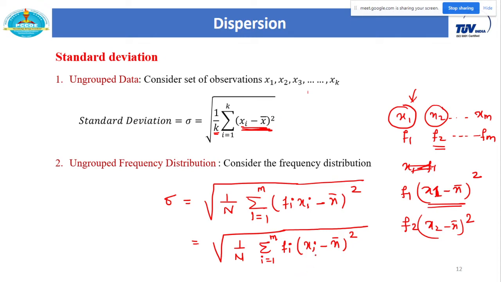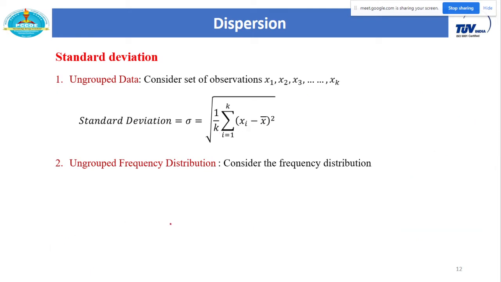Okay, so we only have to consider that repetition. As we know that each xi is repeated fi times, just multiply that value by fi. That covers all your observations. So it is always better to remember the formula for only the first form, ungrouped data, and from that you can easily write the formula in terms of frequency distribution. Okay, I hope this part is clear to all.